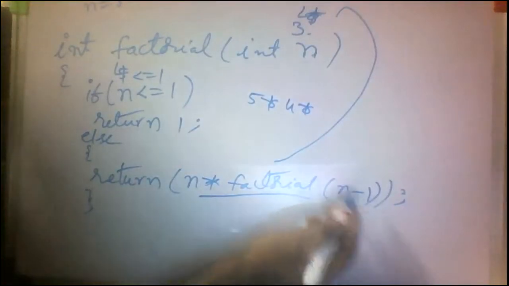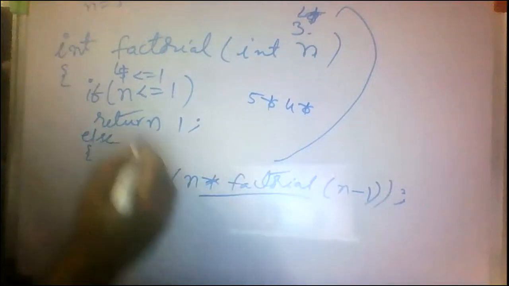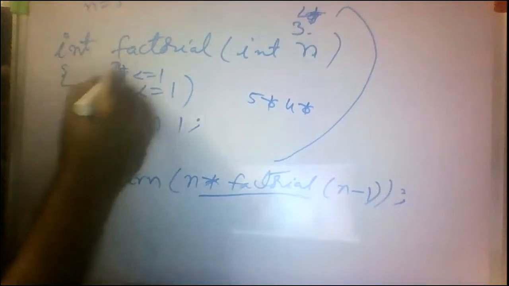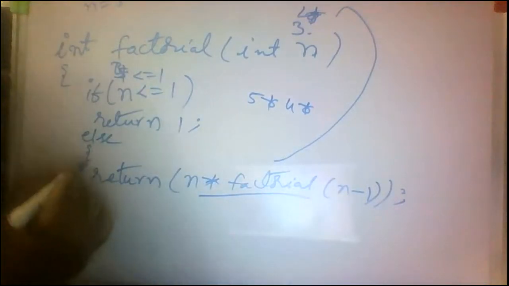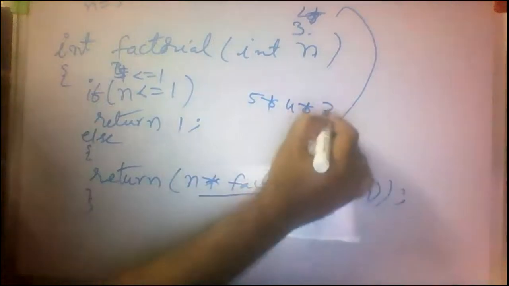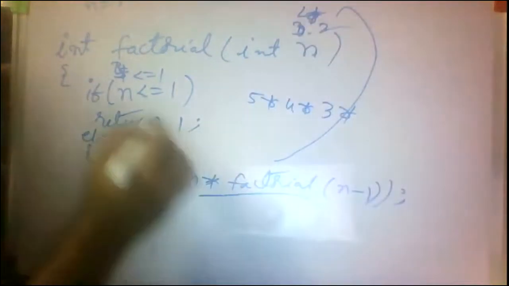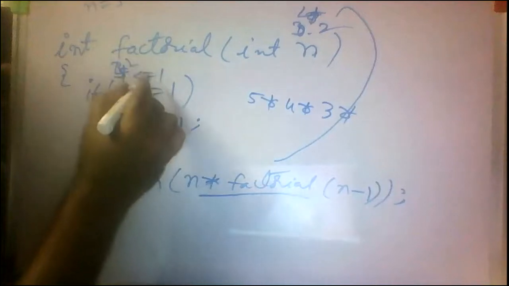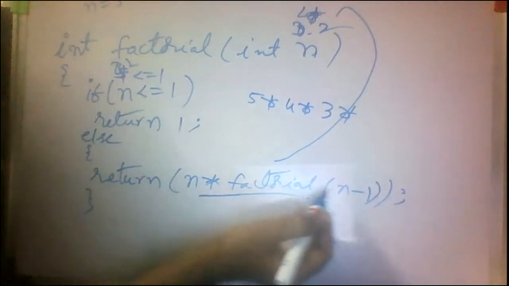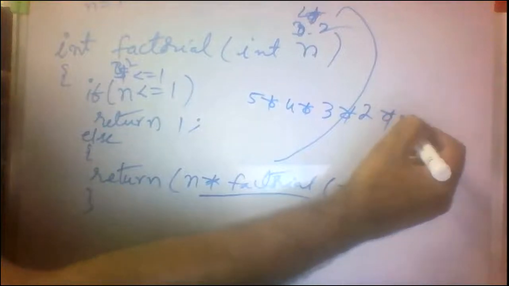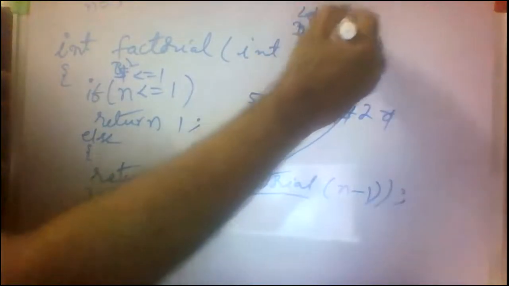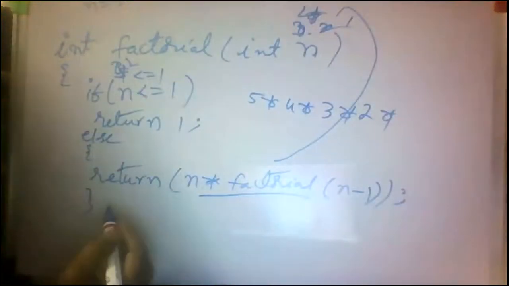Clear? So next one, condition is false. 3 less than or equal to 1, condition becomes false. Return of 3 into factorial of n minus 1, 2. So 2 less than or equal to 1, no, else. Return of 2 into factorial of n minus 1, 1. 1 less than or equal to 1.